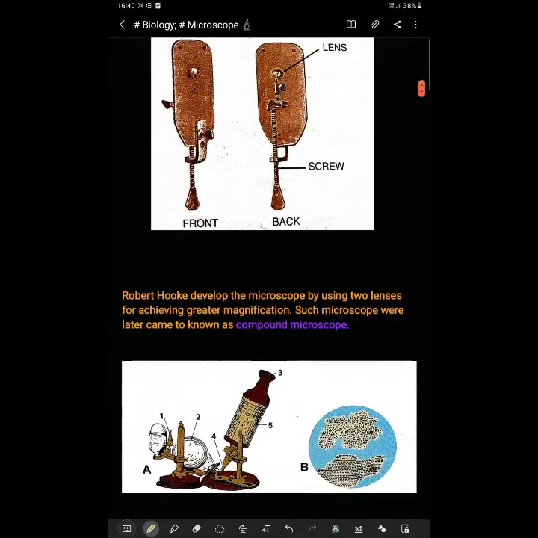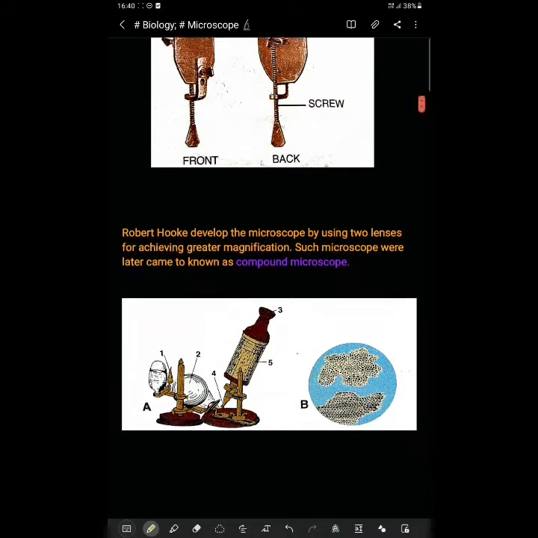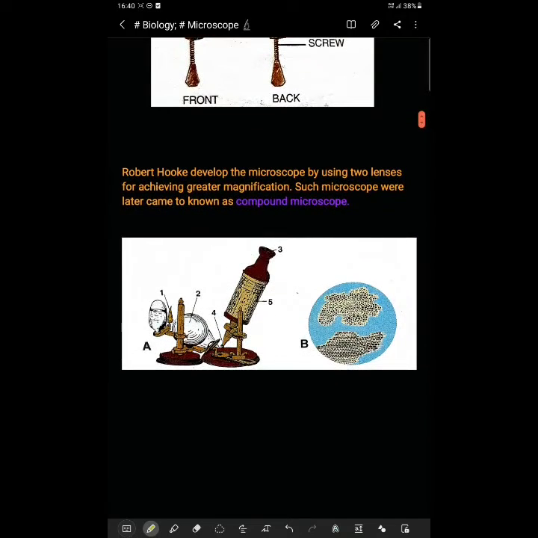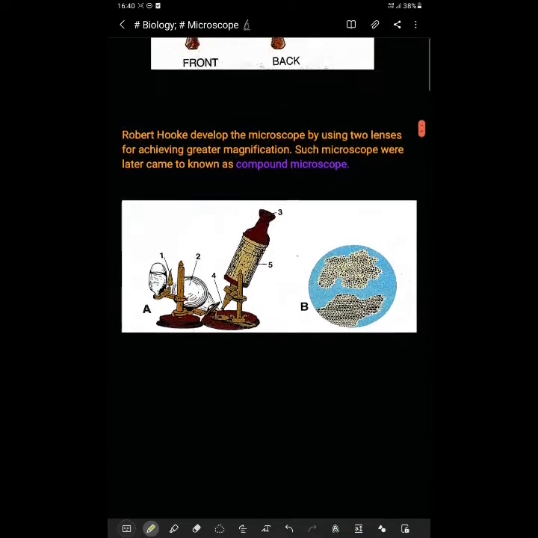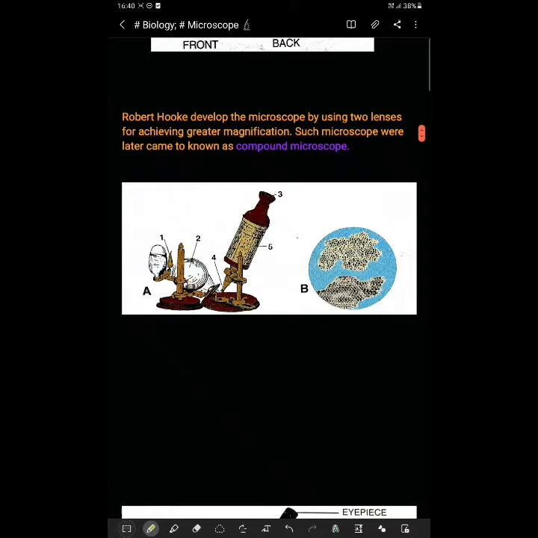This is about what they discovered in the earlier period, because this is the era from the 16th and 17th century. The modern microscopes are different from these microscopes. Now let us talk about Robert Hooke, okay?